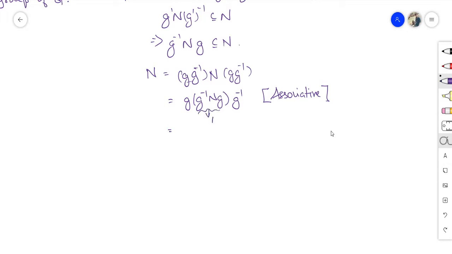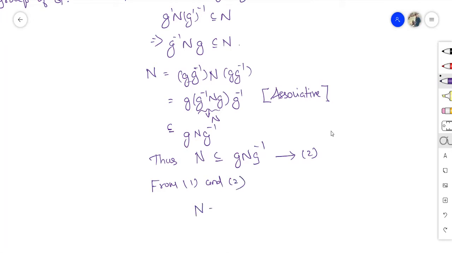This belongs to N, as we just saw. So I can write N as a subset of gNg inverse. Thus, N is a subset of gNg inverse, call it 2. So from 1 and 2, N is equal to gNg inverse for all g belongs to G. Hence the proof of the first lemma.